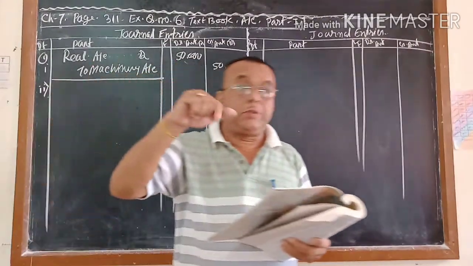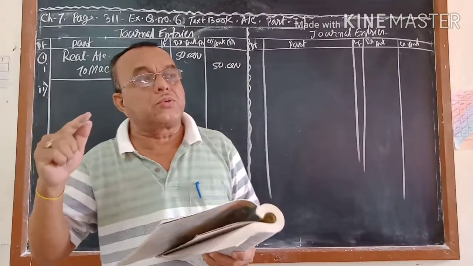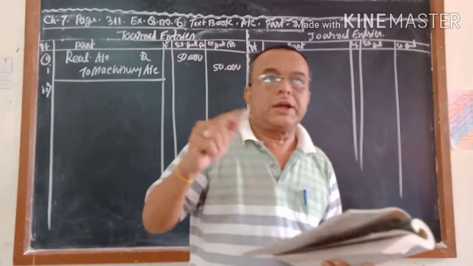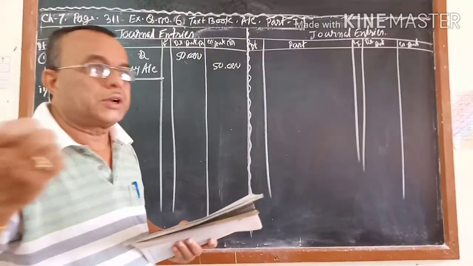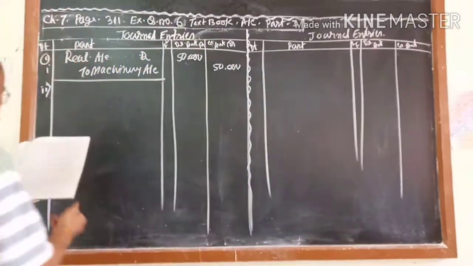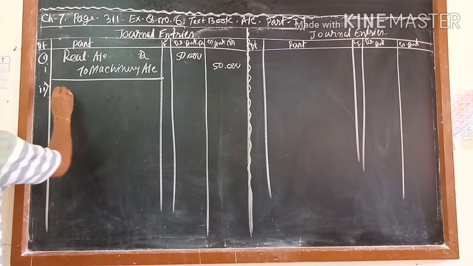Keep 2 sentences in mind: a partner can take a liability, and a partner can take an asset. If the partner is taking an asset, the partner's capital account will be debit. If the partner is taking a liability, the partner's capital account will be credit. Here the partner is taking an asset, so the partner's capital account will be debit. Who has taken it? Darshan. So Darshan's capital account debit.